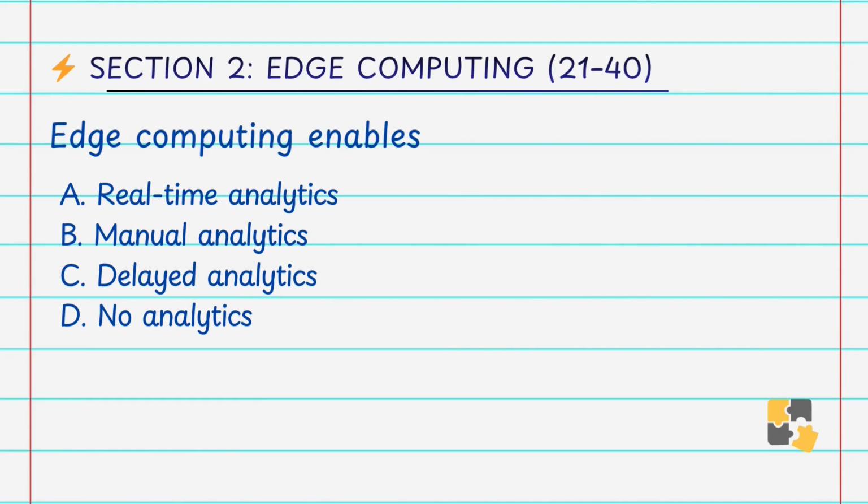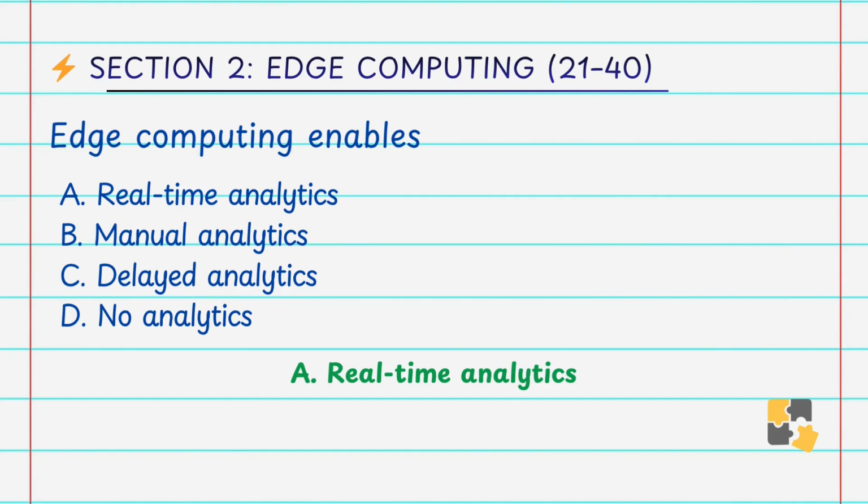Edge computing enables A. Real-time analytics, B. Manual analytics, C. Delay analytics, D. No analytics. Answer is A. Real-time analytics. Data is processed instantly, enabling real-time insight. That's why answer is A.